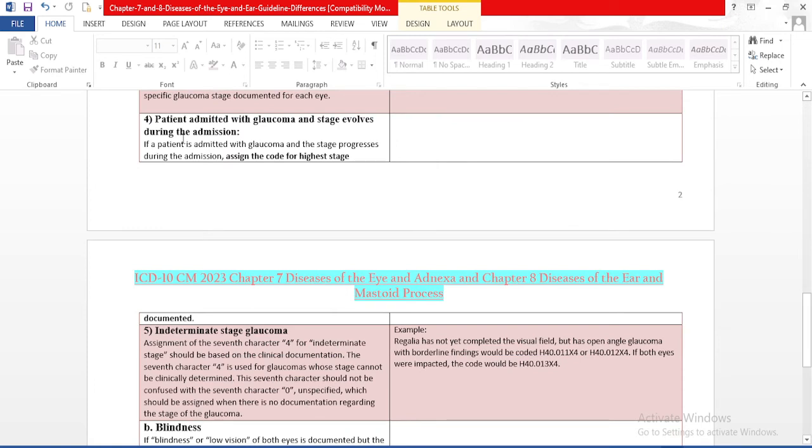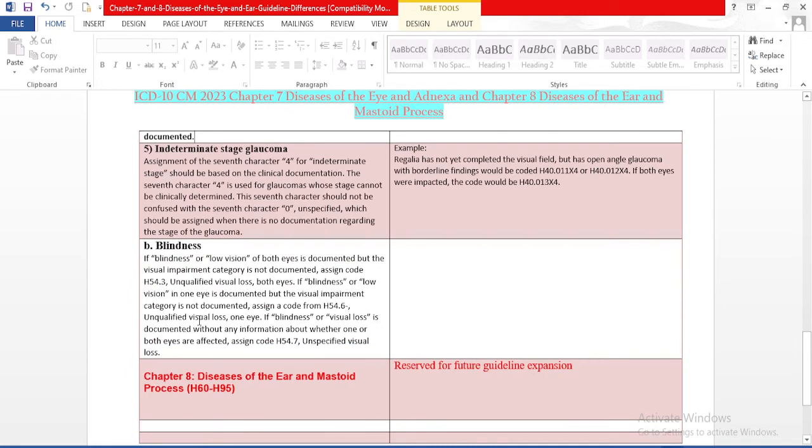Next guideline is patient admitted with glaucoma and the stage evolves during the admission. So if a patient is admitted with glaucoma and the stage progresses during the admission, assign the code for the highest stage documented. So we need to check. For example, if the patient is admitted with mild stage and it leads to severe stage, we need to code only severe stage glaucoma, not mild stage, as mild stage was at the time of the admission and it becomes severe after the admission. So we need to code the highest stage, which is severe stage.